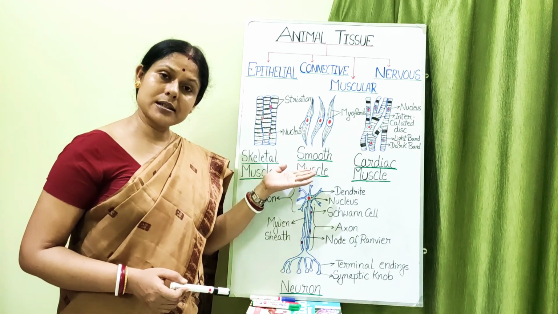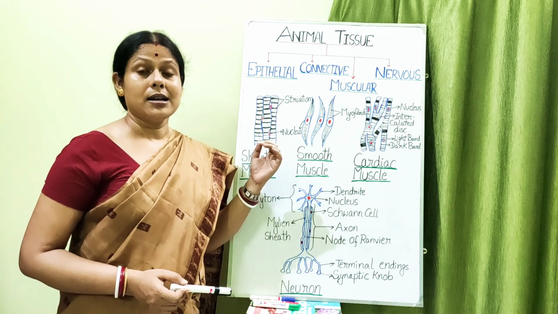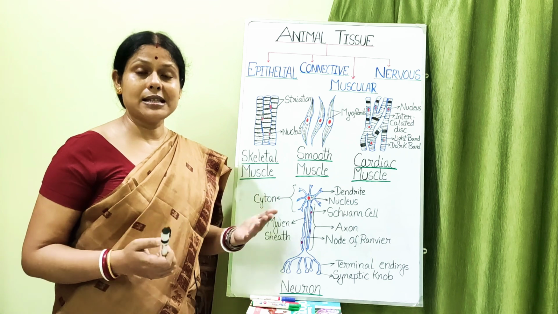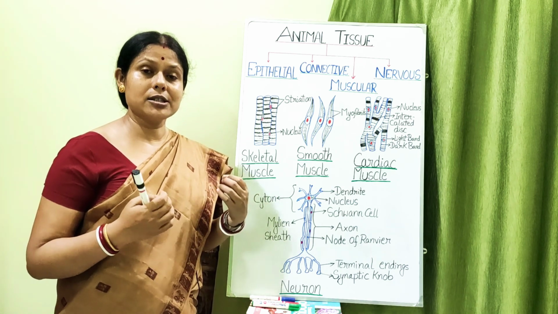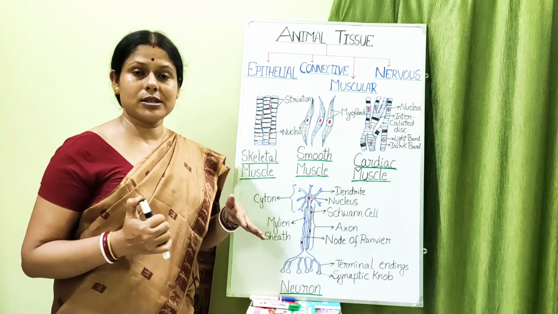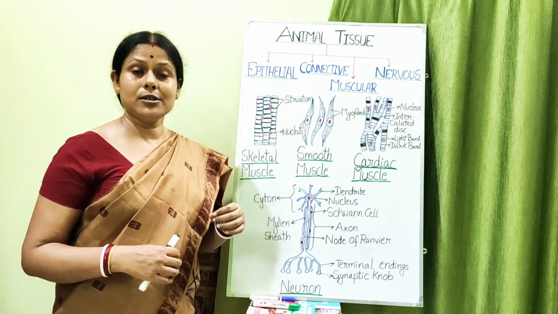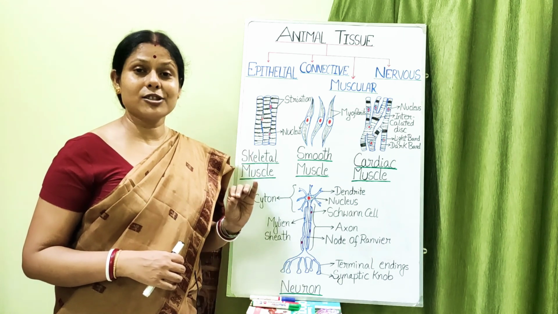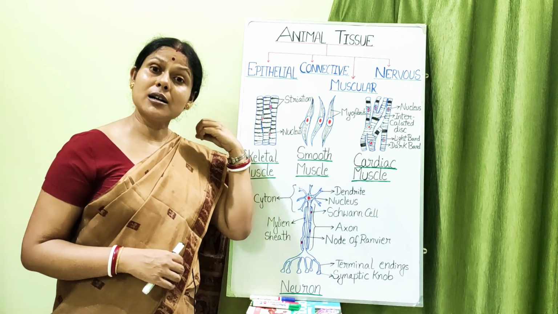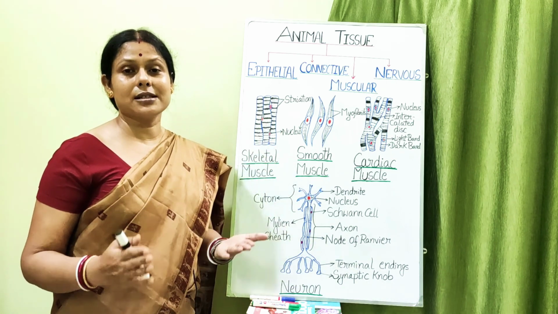But the smooth muscle cells are also involuntary, but sometimes the smooth muscle cells may not work. For example, when you are sleeping, of course the internal organs are working, but they are not working to their fullest. Sometimes they also take rest. When food is not there in the stomach, the food is not getting swallowed by the esophagus, at that time the contraction and relaxation of the esophagus muscle is not taking place. But if you talk about the heart, the heart always keeps on working, isn't it, from the time the organism is formed till the death of the organism.